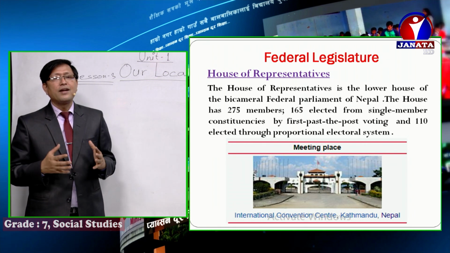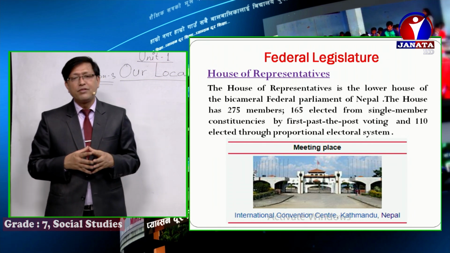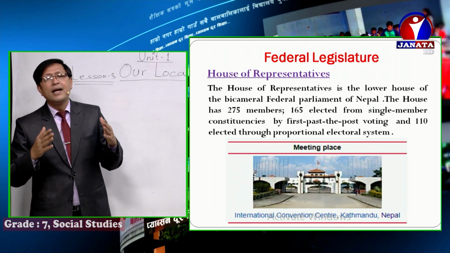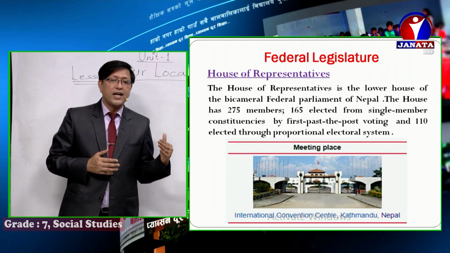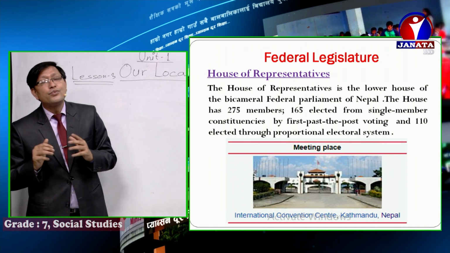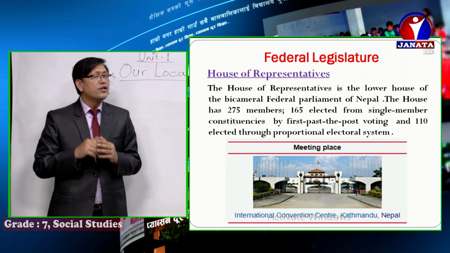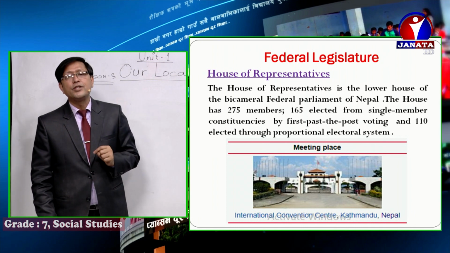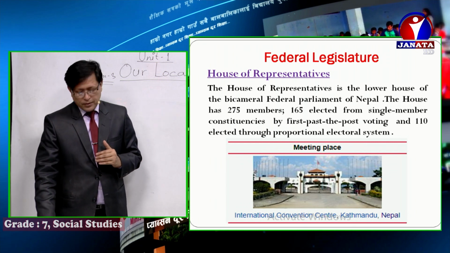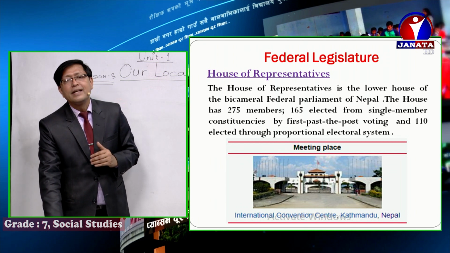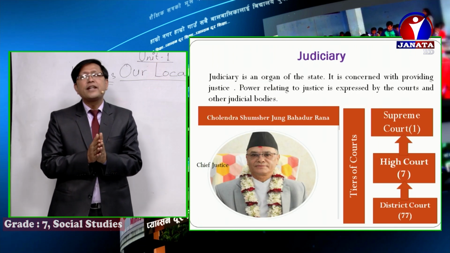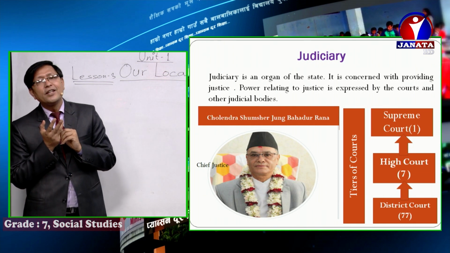Let me tell you once more, there are 275 members in the House of Representatives, all right, and out of which 165 get elected through the first past the post electoral system and 110 get elected through the proportional electoral system. I hope you understood and see the picture. This is the meeting place of the members of the House of Representatives, boys and girls. Now, next, we discussed the federal legislature, all right?